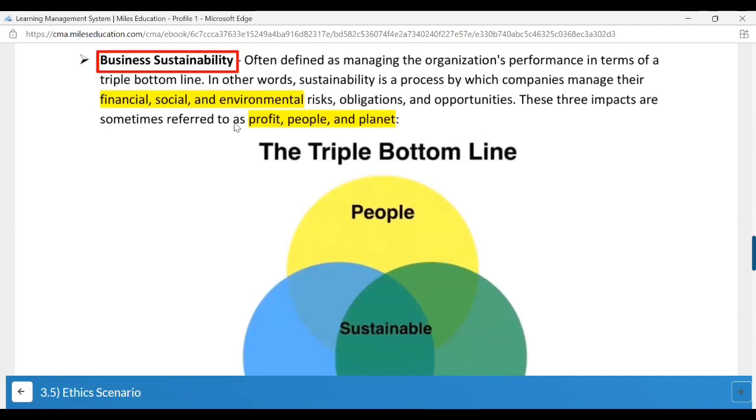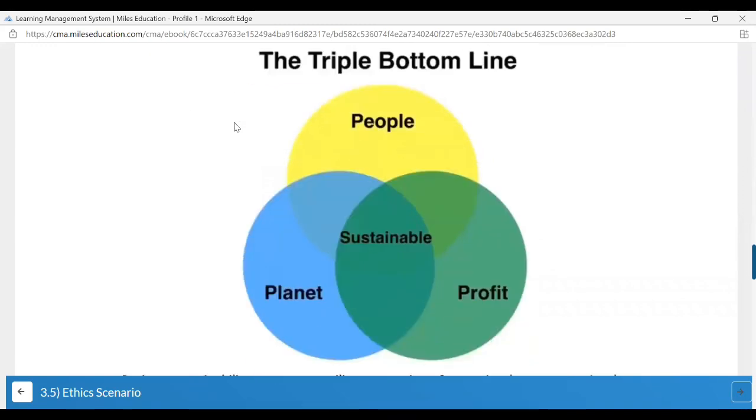This is business sustainability, triple bottom line. Sustainability is a process by which companies manage their financial, social, and environmental risk. These three impacts are sometimes referred to as profit, people, and planet, that is financial, social, and environmental. And if you merge each of these, if every one of these things is there, you call it sustainable.